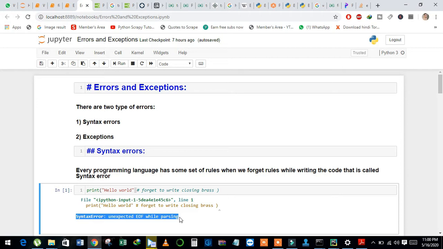And also we have different rules, such as we use colons after if and for loop, and when we forget to write a colon, then we face syntax error.